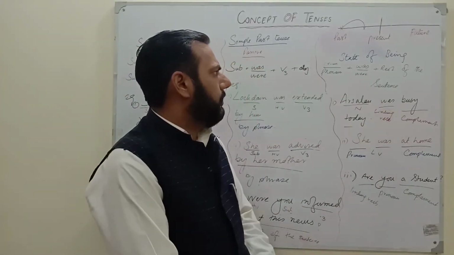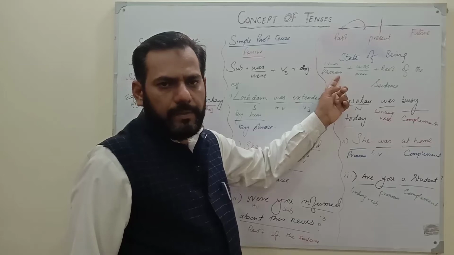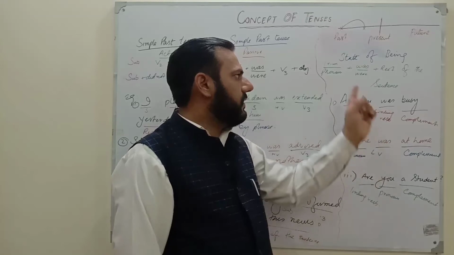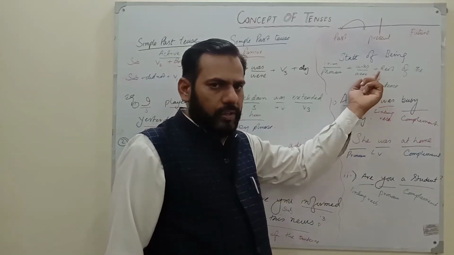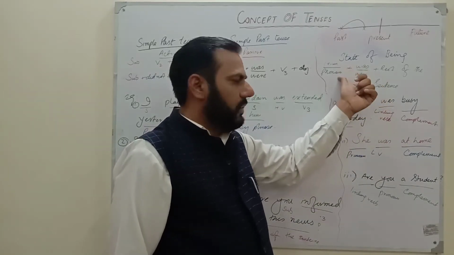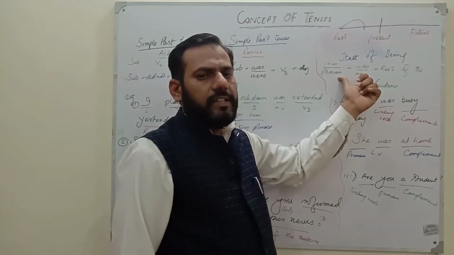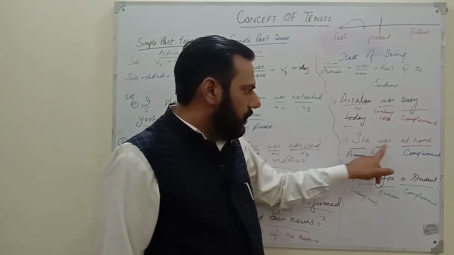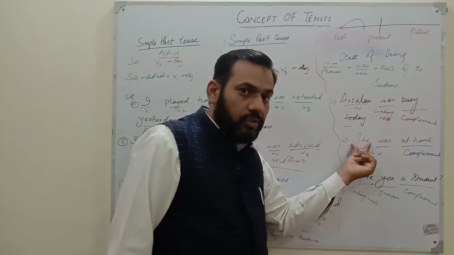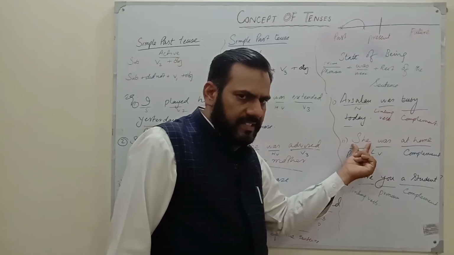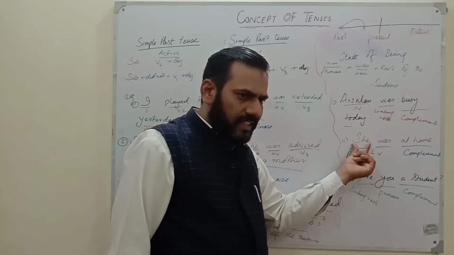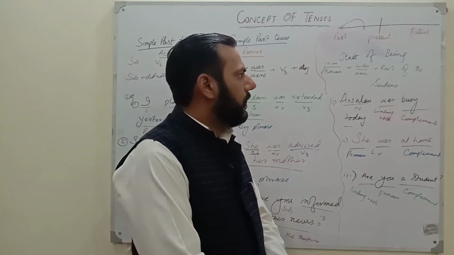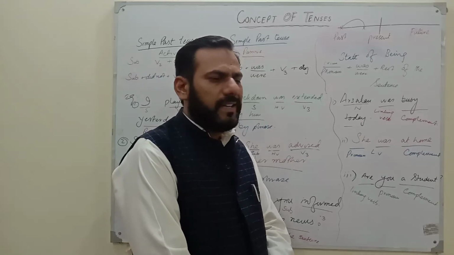The third one is state of being. We are not using a noun as subject here, because the doer of the action is called a subject, and in this sentence there is no main verb. We do not have an action word in it, so we are using a noun or pronoun. We are using he, she, it, depending on the case. In the second example, she was at home. She is a pronoun, not a subject, because in this sentence the activity is not going on. The existence is being shown. So whenever the activity is not going on and we are showing only existence, that is called simple past state of being.